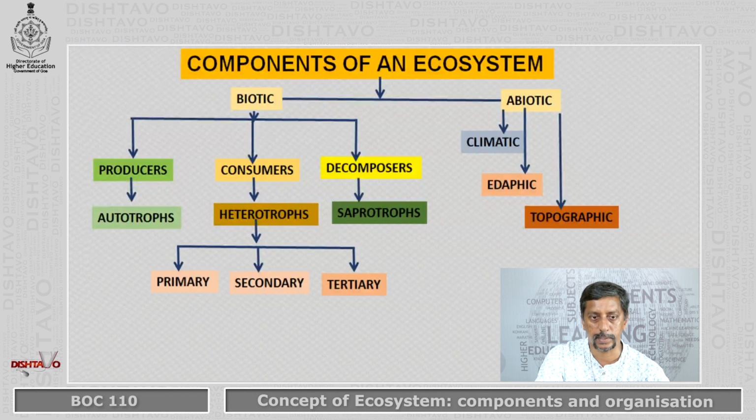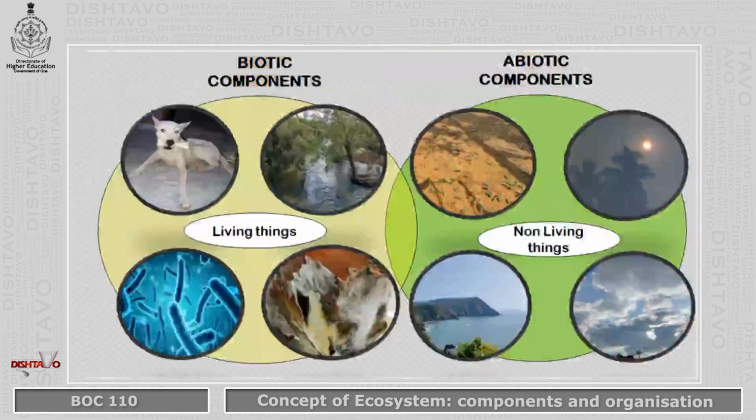The second part of this component of the ecosystem is the abiotic one, that is, it is non-living. And this non-living component is very, very important for the living organisms. That is why there is interaction. So in the abiotic component, we see the climatic factors, the edaphic factors, and the topographic factors. All these factors are related to how the living organisms, that is the producers, the consumers and the decomposers, will thrive in that particular ecosystem.